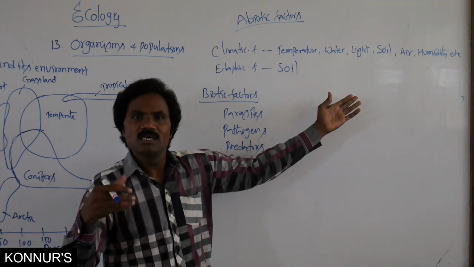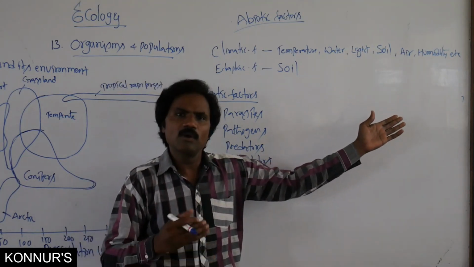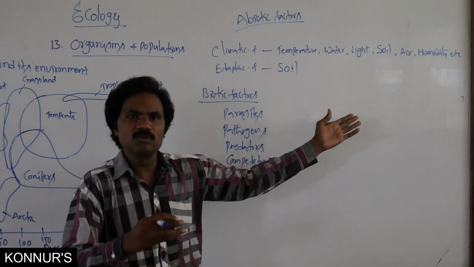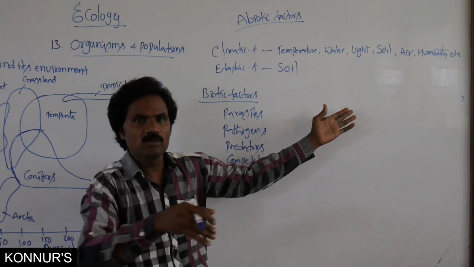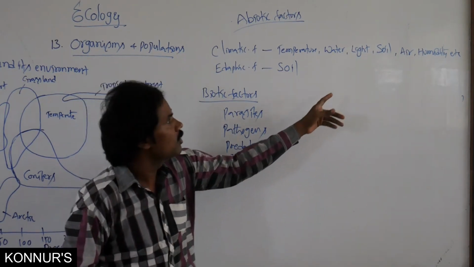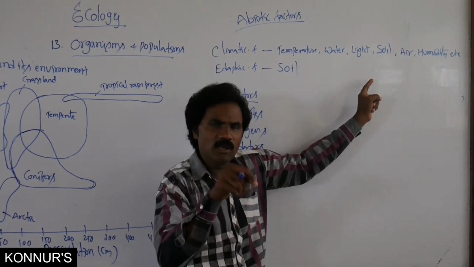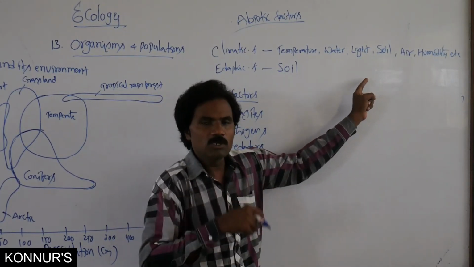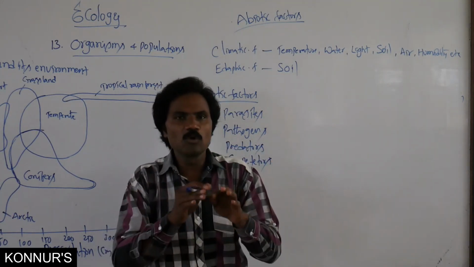If plants get appropriate light, then what happens after completion of photosynthesis? It liberates oxygen. Whenever it releases oxygen, the remaining heterotrophic organisms must survive. So light has a very critical role. The plant itself depends upon the light. Without light there is no photosynthesis. Without light there is no opening and closing of the stomata.